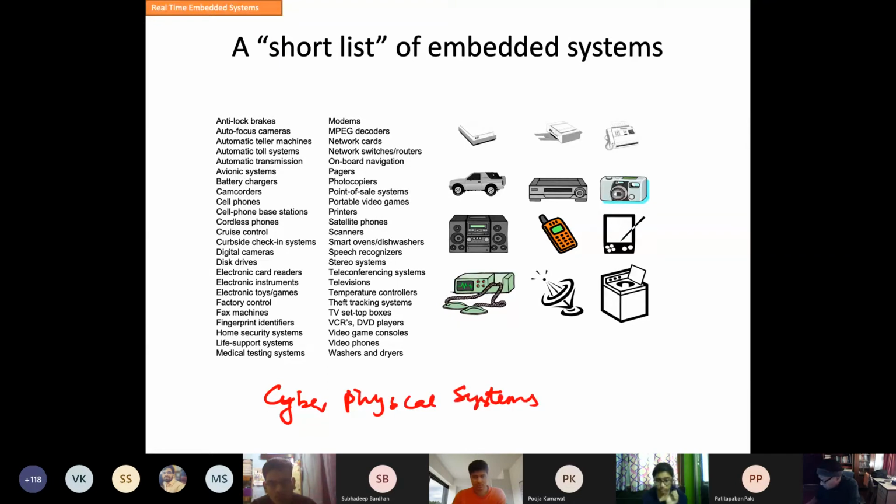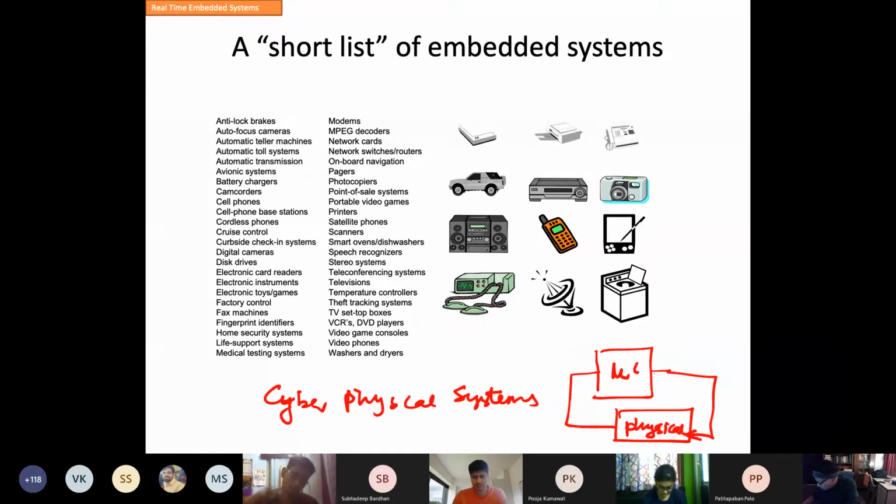It is called cyber physical systems. So that means this is a computing power or microcontroller or whatever. Then it is having sensors and actuators, so it is connected to a physical system. So it controls and then senses.